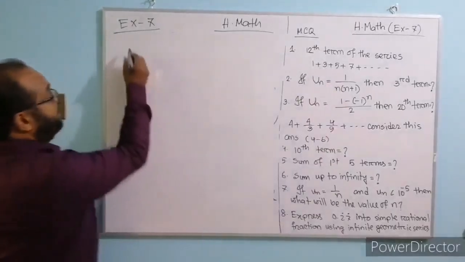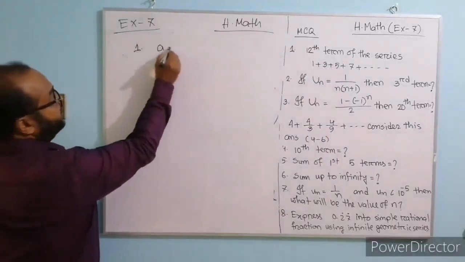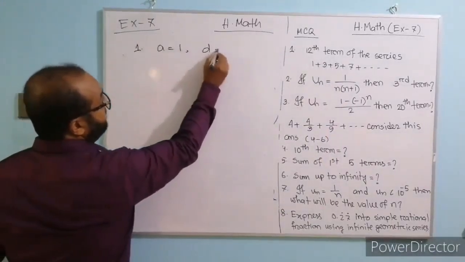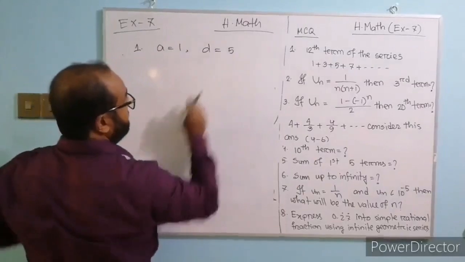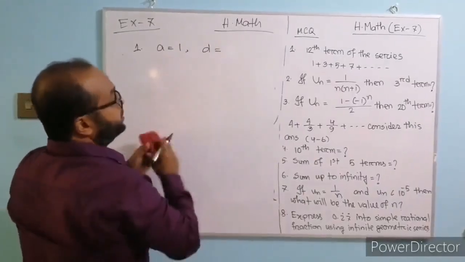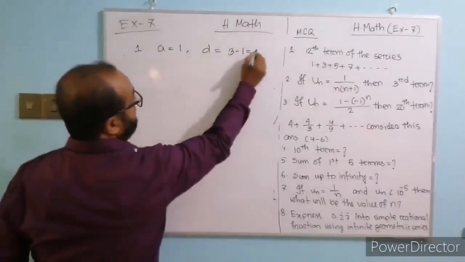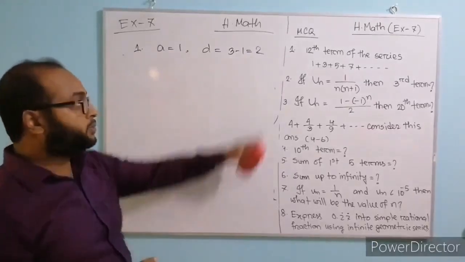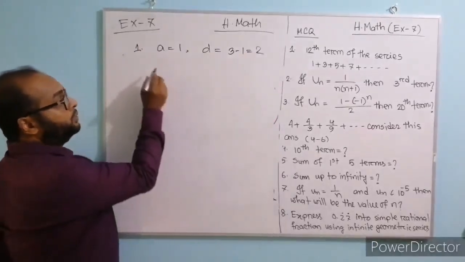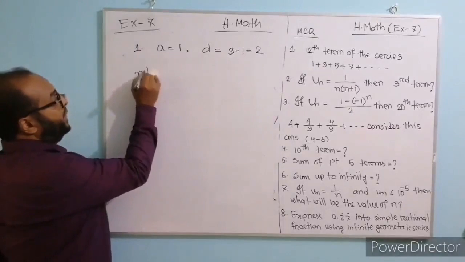Here a equals 1 and d equals 3 minus 1, which is 2. We have to find the 12th term, so we use the formula of the nth term.